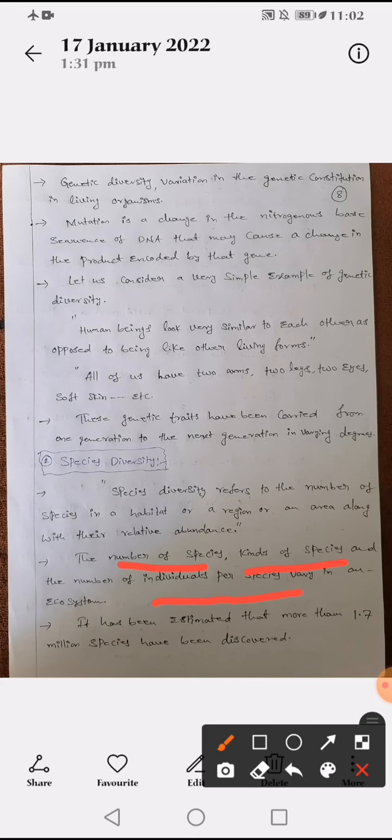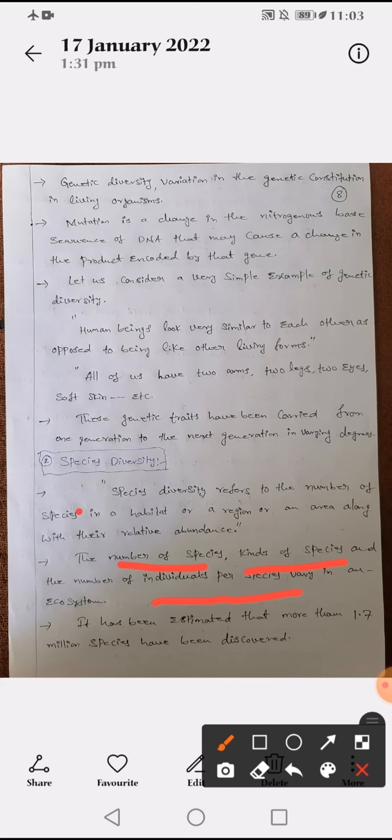One more example I took is the neem family, which is useful for medical purposes. And third, number of individuals per species: if we take the mango family, there are so many mangoes, but within them there are also many different kinds. Some mangoes we use for pickles, some we use as fruit, like sweet fruits.